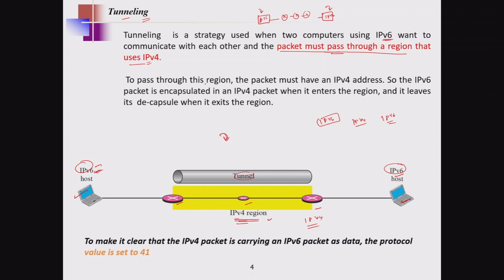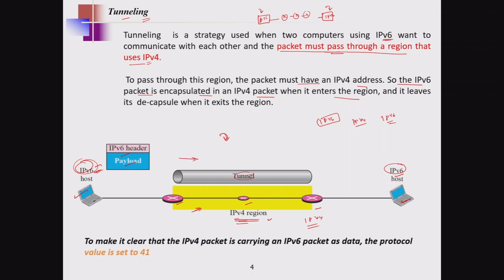To pass through this region, the packet must have an IPv4 address, because it will understand only IPv4. Even though you have IPv6, it should somehow be translated, not in terms of completely converting. The IPv6 packet is encapsulated in the IPv4 packet when it enters the region. Now see, this is the IPv6 header and payload.